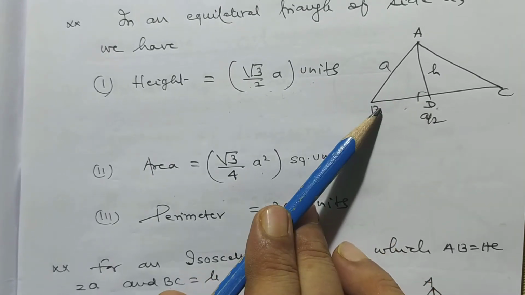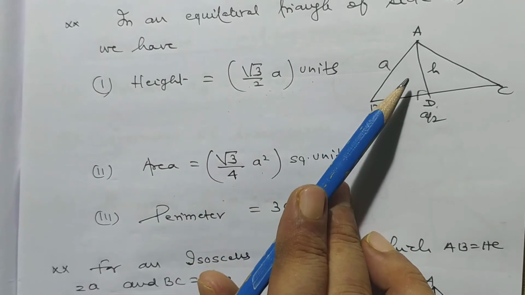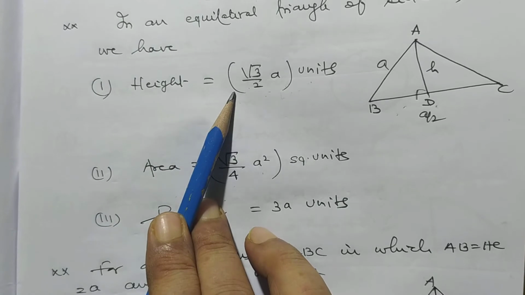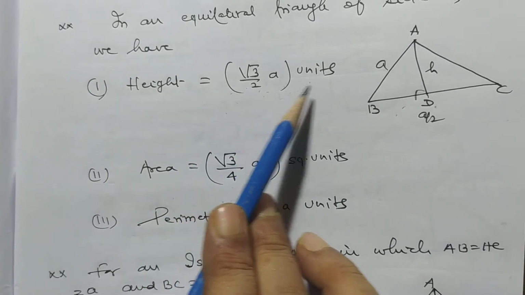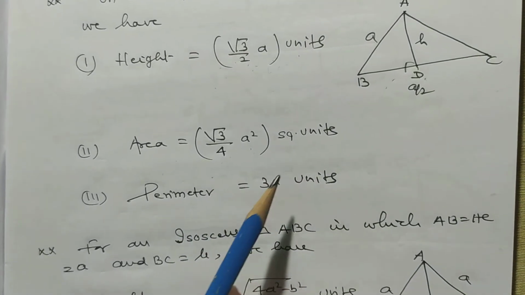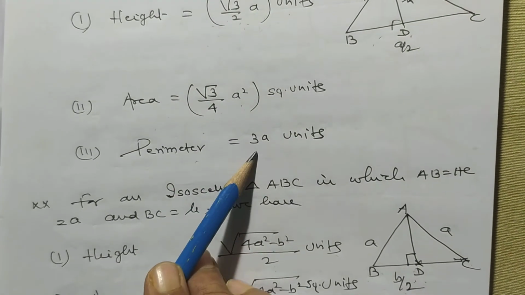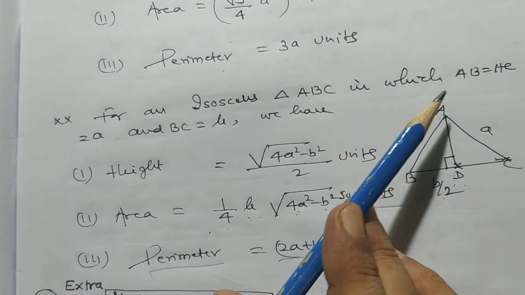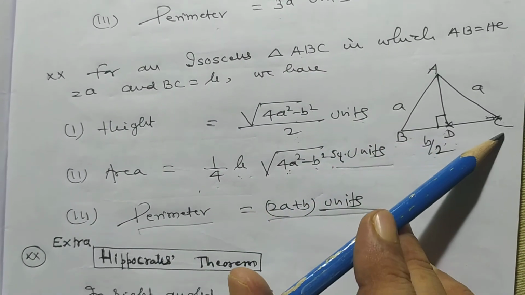Applying Pythagoras theorem, AB squared is equal to AD squared plus BD squared, we can find height is equal to root 3 by 2 a units. Area is equal to root 3 by 4 a squared square units. And perimeter is equal to 3a units.